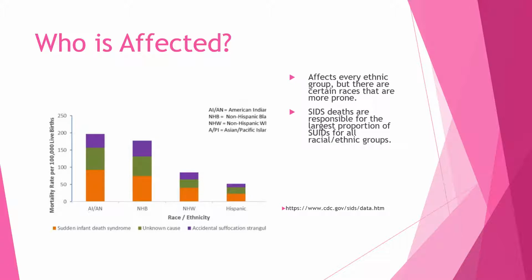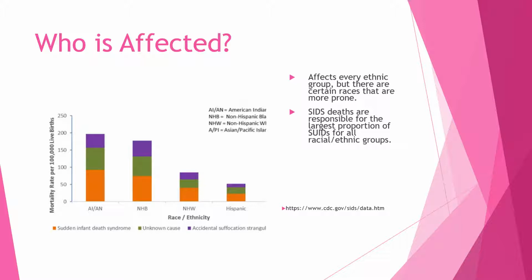Who is affected? Sudden unexpected infant deaths affect every ethnic group. There are certain races that are more at risk. The causes of sudden unexpected infant deaths are broken into three categories, as we previously mentioned. So this chart correlates with the previous slide. Orange will be SIDS, green is unknown, and purple is accidental suffocation.